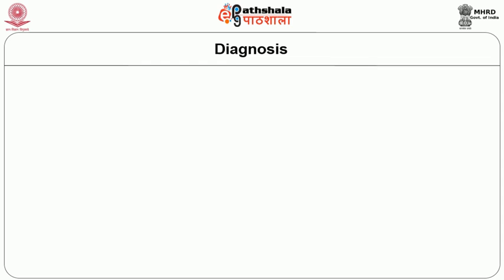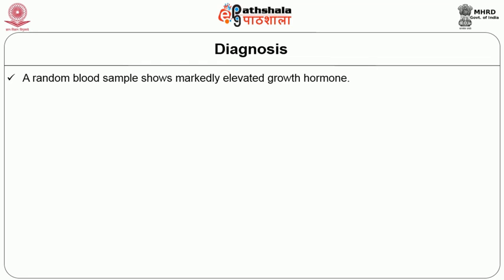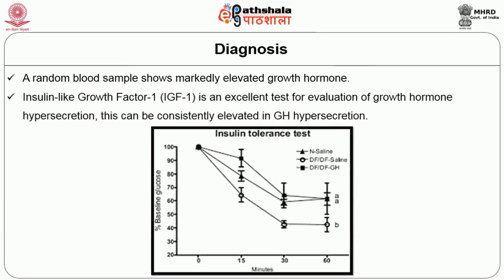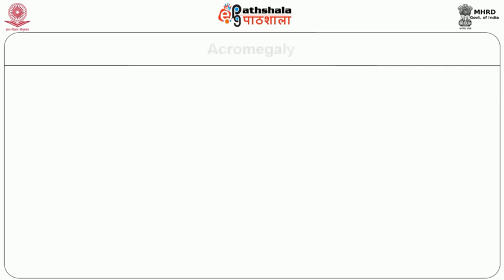Diagnosis: how to diagnose? We can take a random blood sample which shows an elevated growth hormone level, and the insulin-like growth factor level, which is secreted in the liver, is also enormously elevated in patients with gigantism.